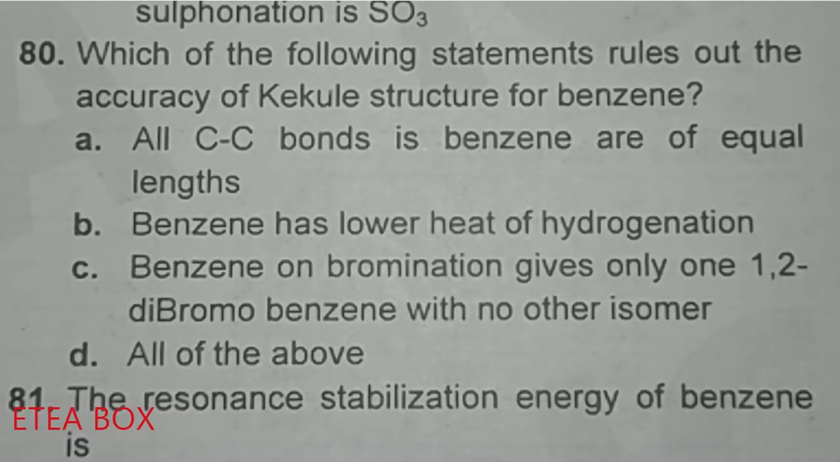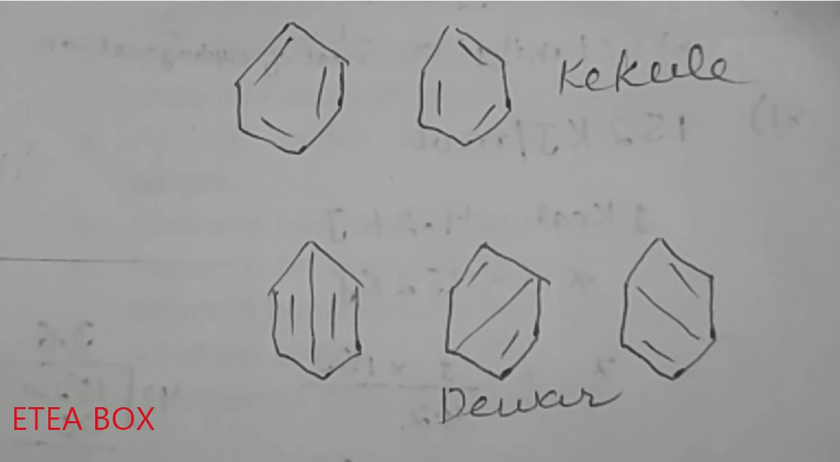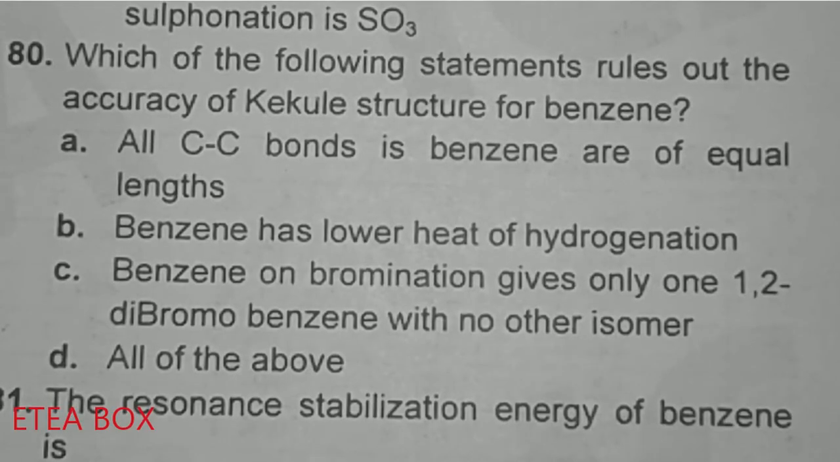Which of the following statements rules out the accuracy of the Kekulé structure for benzene? Option A is all carbon-carbon bonds in benzene are of equal length. First of all, let me show you what the Kekulé structure is. Look at here, these two are the Kekulé structures, and these three are the Dewar structures. So let me show you the MCQ. Which of the following statements rules out the accuracy of the Kekulé structure for benzene?